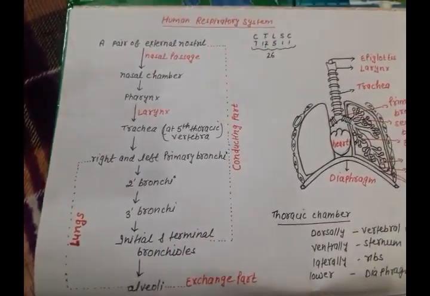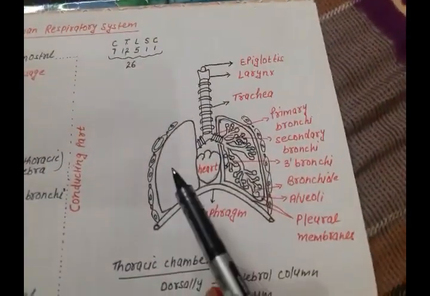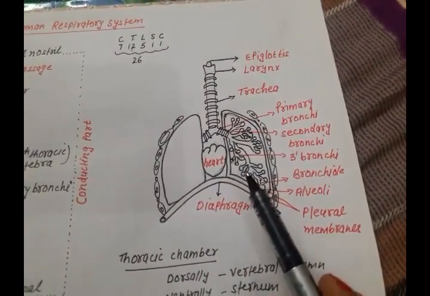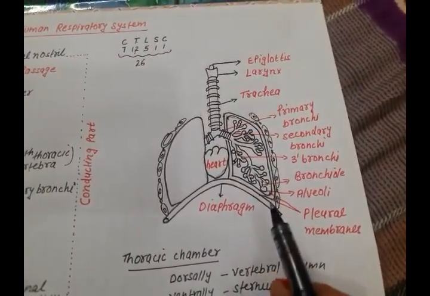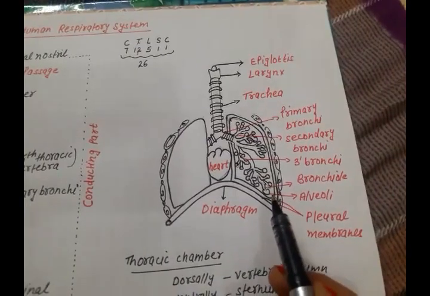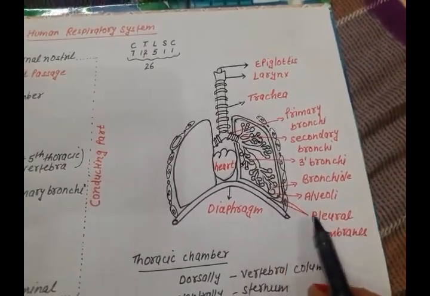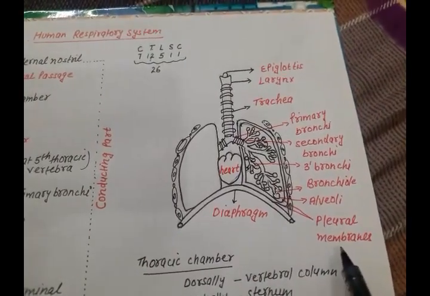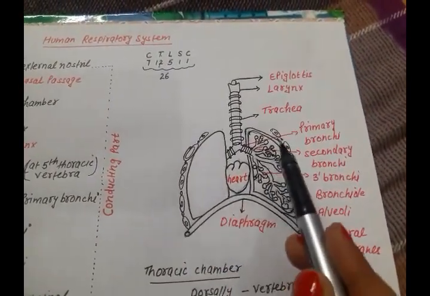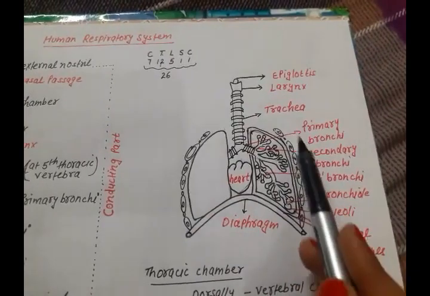We have two lungs, left and right, and the lungs are surrounded by two membranes, outer and inner, known as the pleural membrane. Now lungs are present in what? Thoracic cavity.